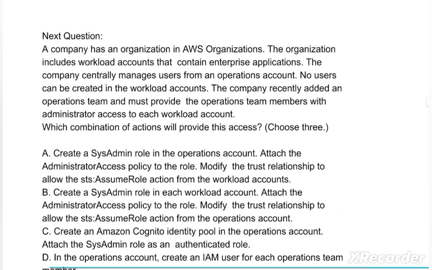Next question is, a company has an organization in AWS Organizations. The organization includes workload accounts that contain enterprise applications. The company centrally manages users from an operations account. No users can be created in the workload accounts. The company recently added an operations team and must provide the operations team members with administrator access to each workload account. So the question is, which combination of actions will provide this access?